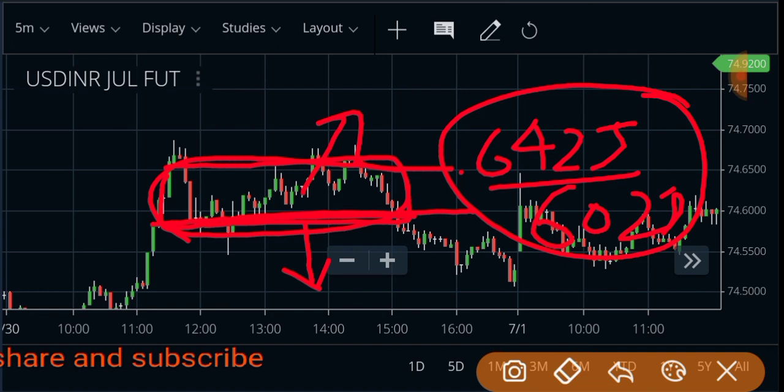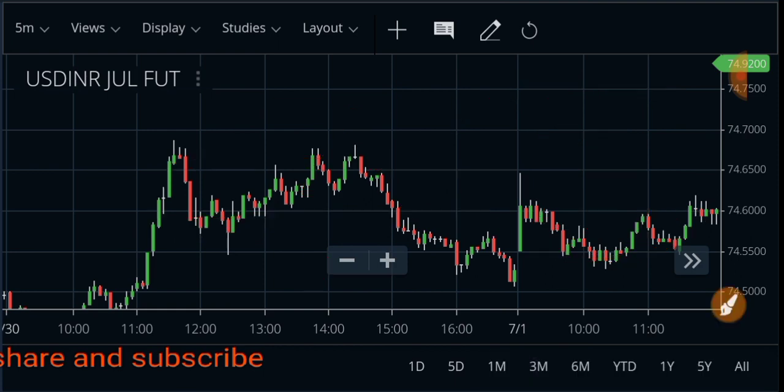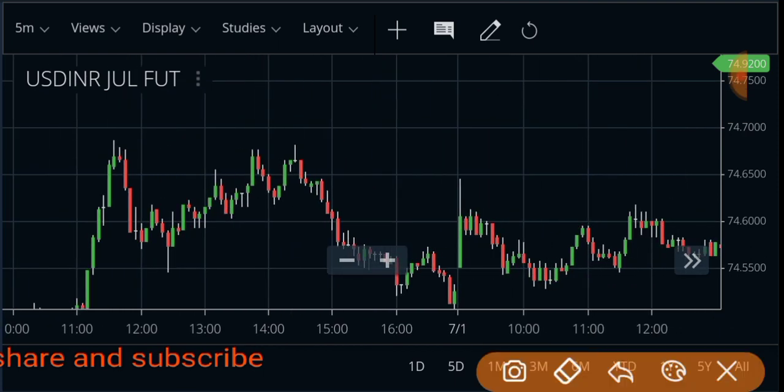If you do prediction, it's all about gambling. Trading is not gambling, it's not binary trading. Binary trading is almost like that, and that is also gambling, right? So trading is not gambling. Trading is the game of mindset. Trading is the game of technical analysis. Trading is a game of making money and also having fun in your life, right? So after the consolidation phase we got a breakdown.